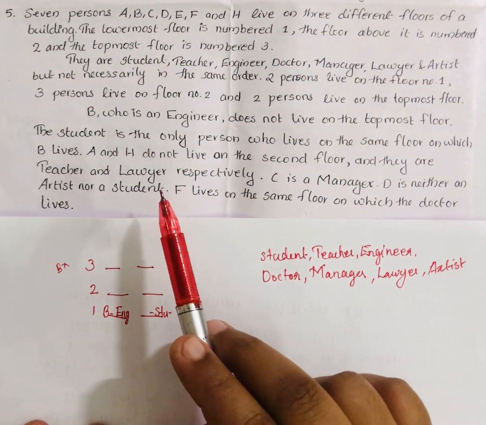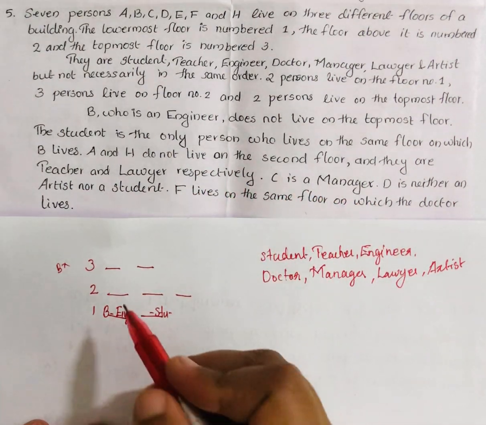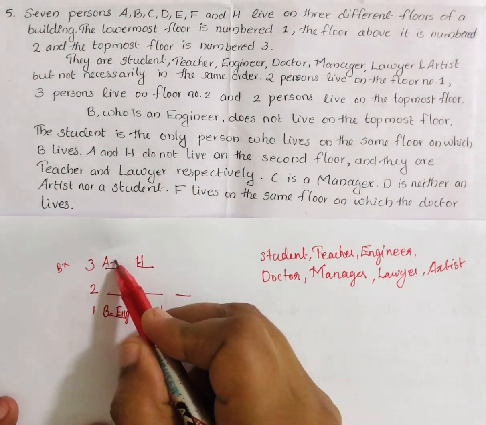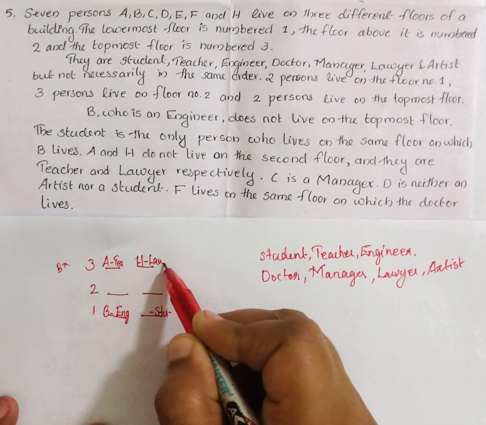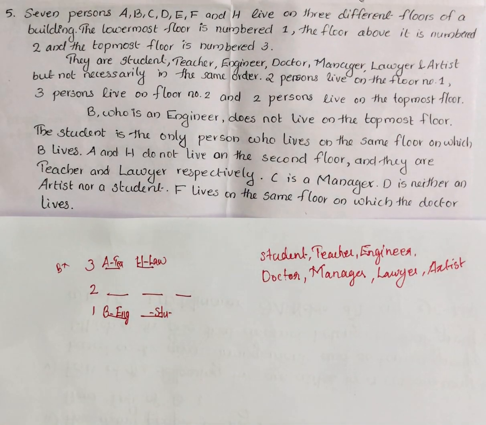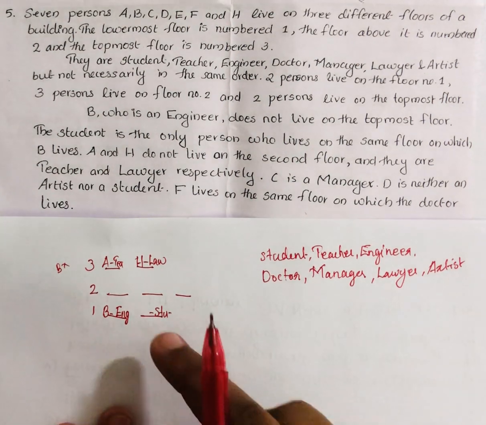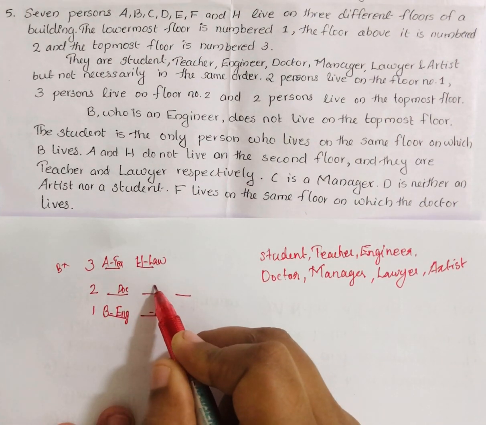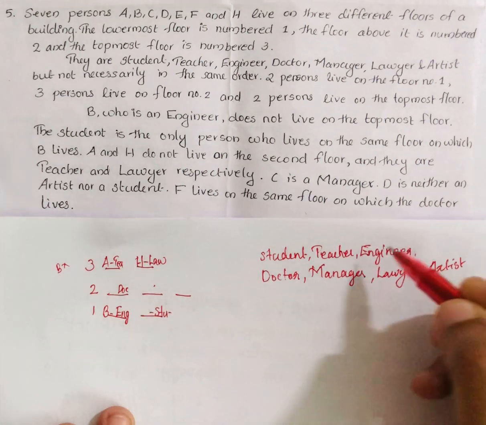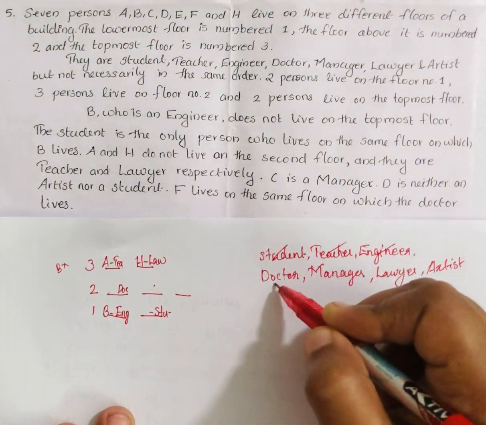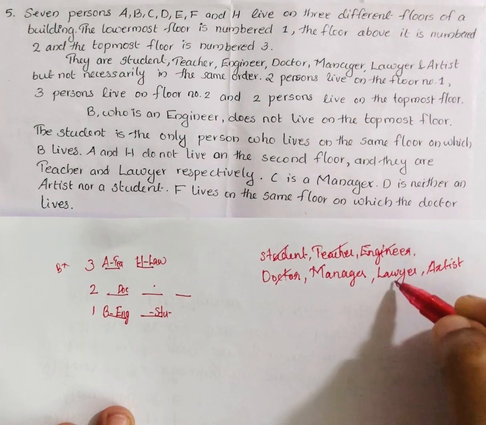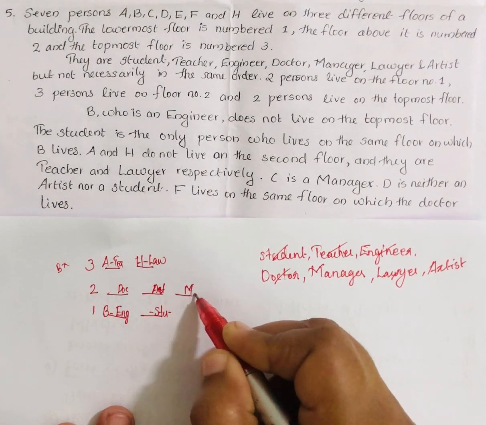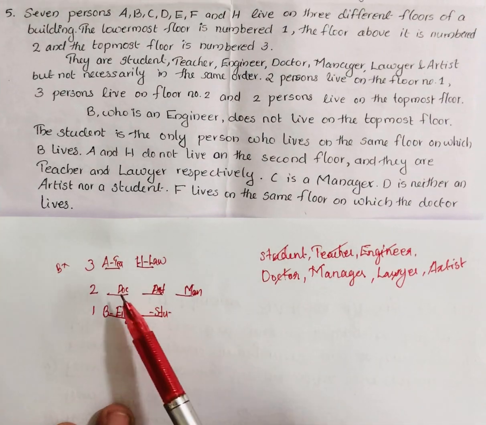Then next condition, A and H do not live on the second floor. So A and H are on the topmost floor, they are teacher and lawyer respectively. Okay, so we have to find out the professions and persons on the second floor. So the remaining professions are doctor, artist and manager. Now you have to find out the persons.